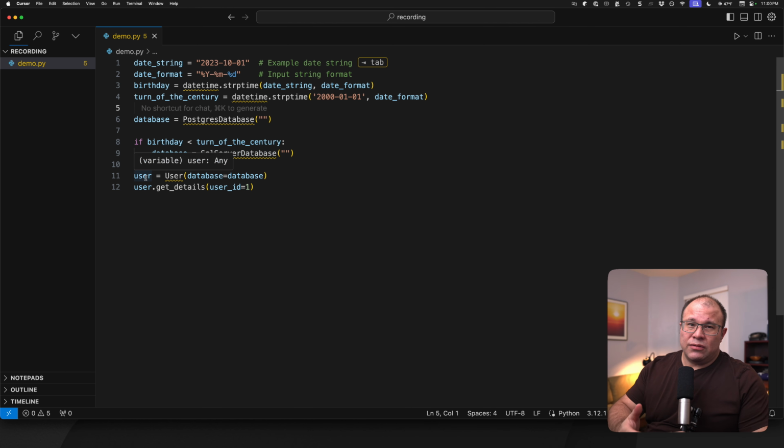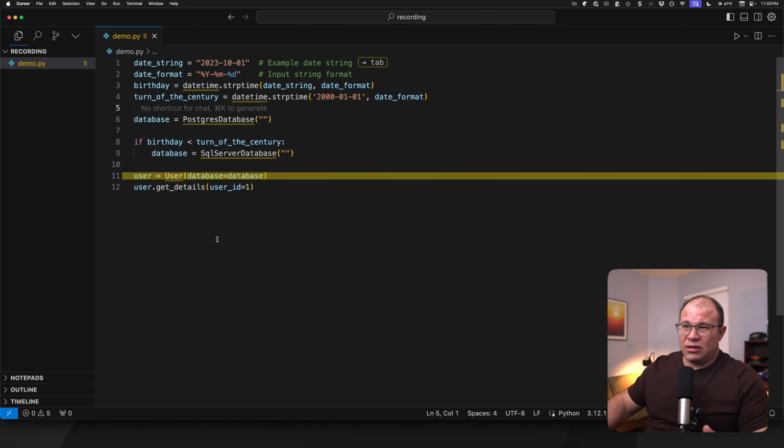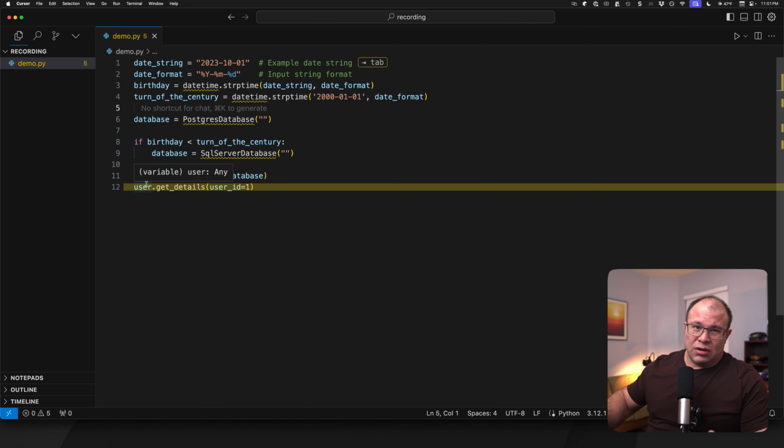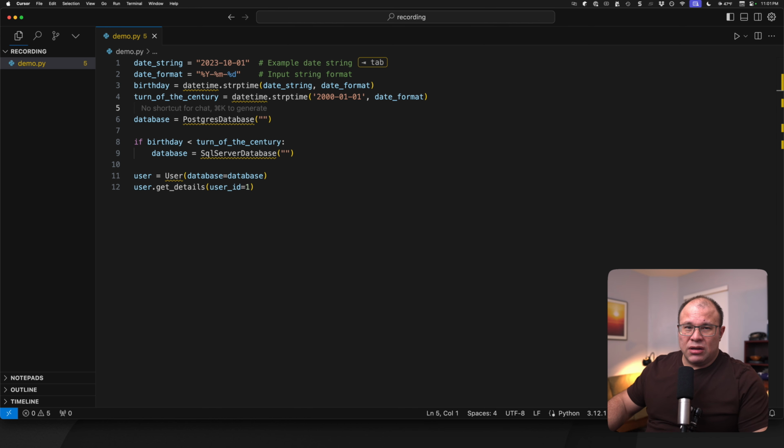And then the user class, again, the second implementation we saw, we pass the database into it, and then the user calls getDetails and gets the user information. So this is the power behind dependency injection, is it allows us to swap implementations easily based on different conditions.